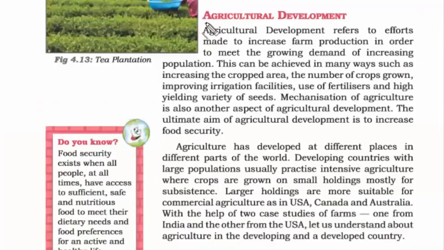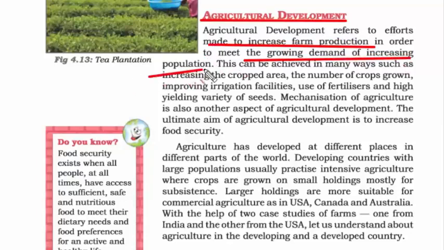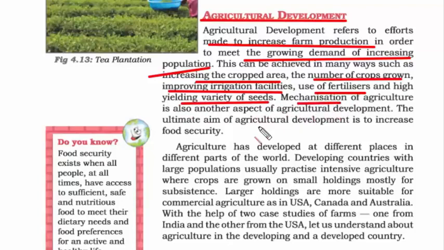Now let's read about few points regarding agricultural development. Since the population is growing every time, to feed the population, we need to increase the farm production, and that can only be done by the development of agriculture. There are few ways through which development can be brought. For example, by increasing the land to cultivate more crops, then the number of crops grown can be increased, and we can also improve the irrigation facilities, then the uses of fertilizer and high yielding variety of seeds, and development in terms of machinery and mechanization can also help agriculture in a long way.